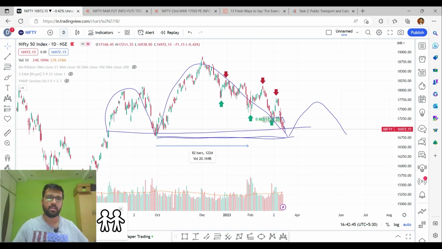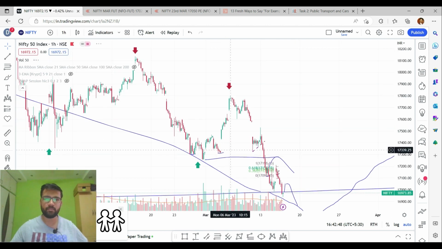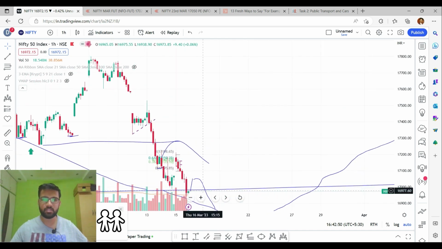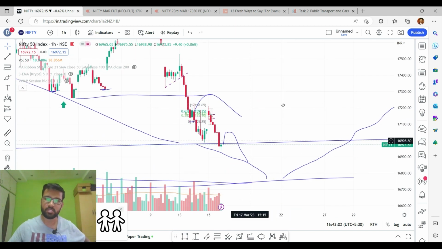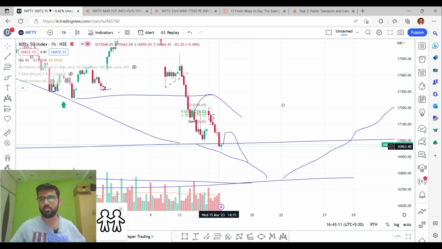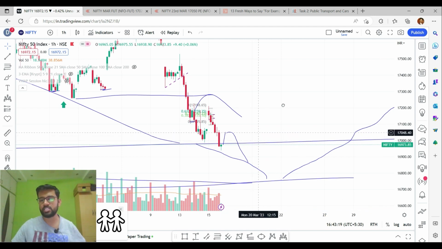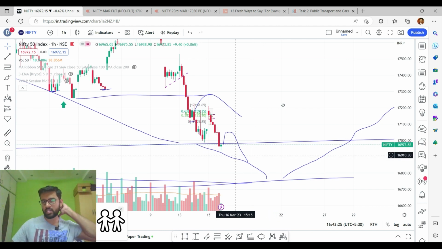If we change this chart to the lower time frame, that is the hourly time frame, as of today the market is closing at 16,973, and it has formed a hammer pattern. The market is trying to move upside from this level. This hammer pattern indicates a bullish sentiment over here, so initially the market can go upside. If the market goes upside based on this hammer candlestick pattern, then we can expect a further rally up to 17,062, and the market is hardly 30 points below this 17,000 level, and tomorrow is an expiry. Suppose tomorrow is not an expiry and it is like a Monday or Tuesday session, then we can expect a good fall in the Nifty 50.